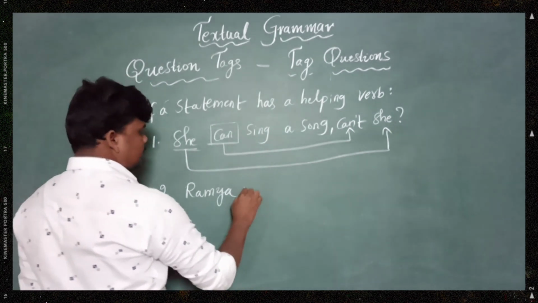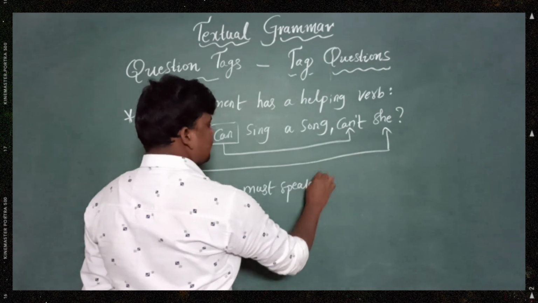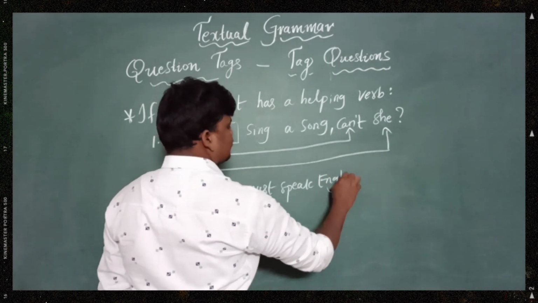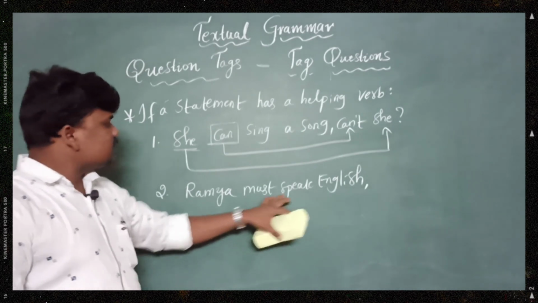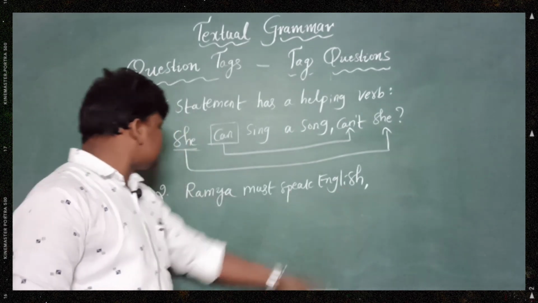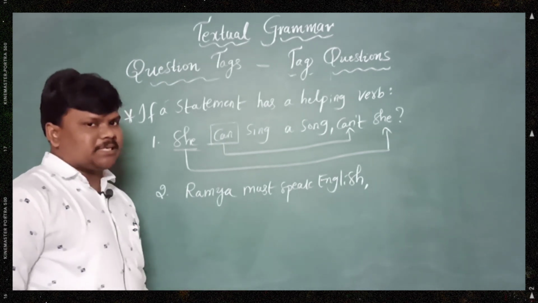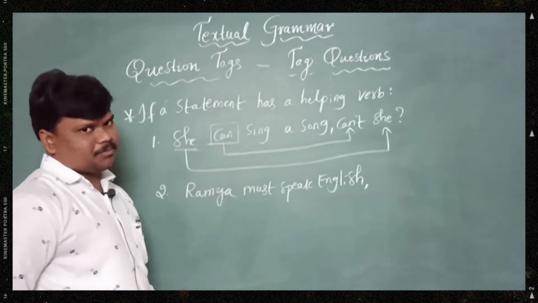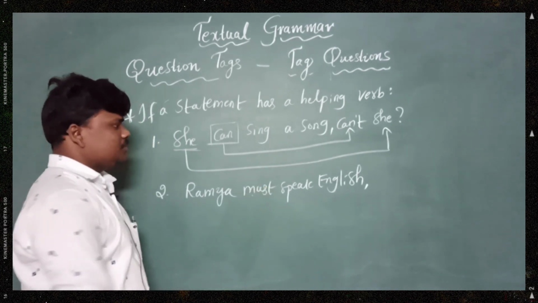Ramya must speak English. Ramya must speak English, right? As you know, this is a positive statement and it has a helping verb. What is the helping verb? Must. Must is a helping verb.